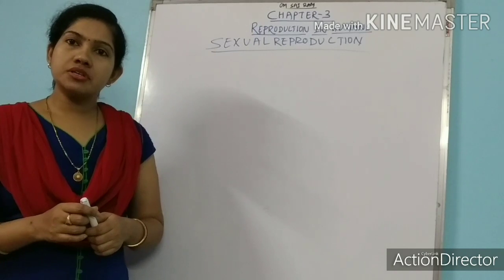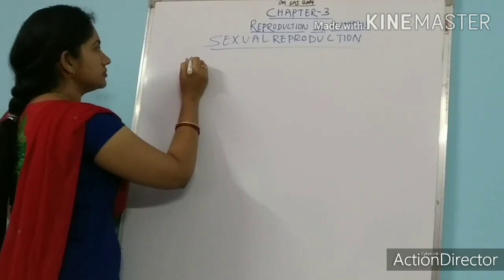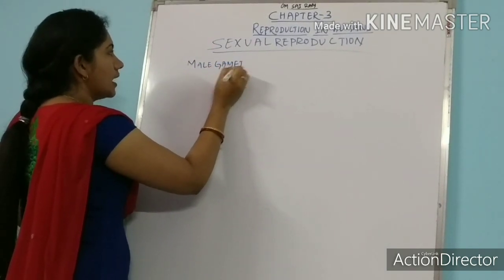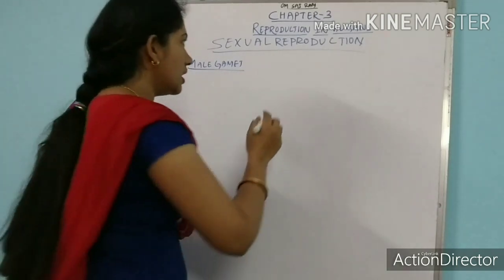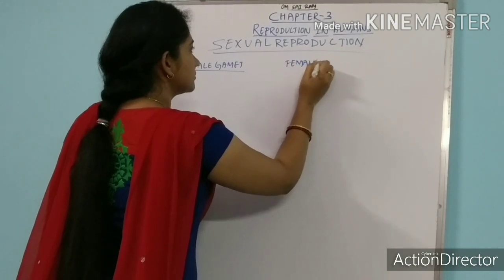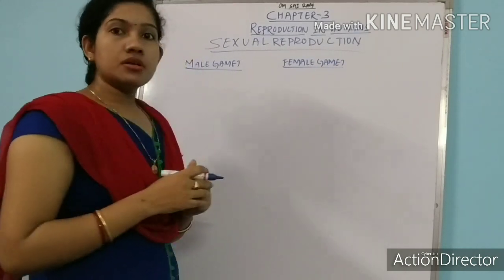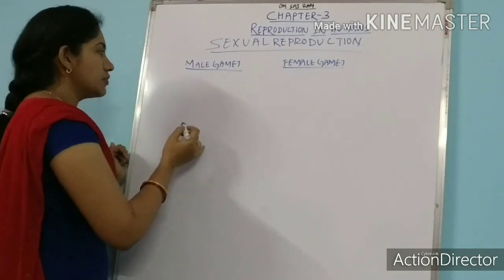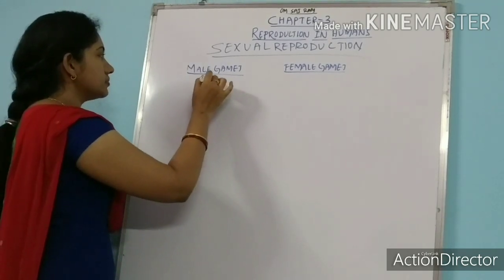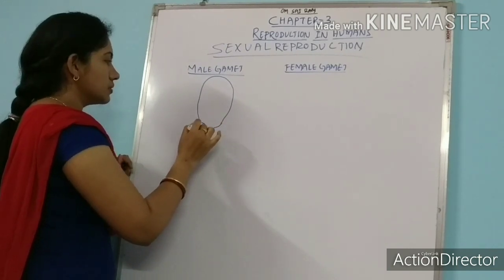In sexual reproduction, the male body produces a male gamete, and the female body produces a female gamete. The male gamete is called sperm. This is somehow the structure of a sperm.